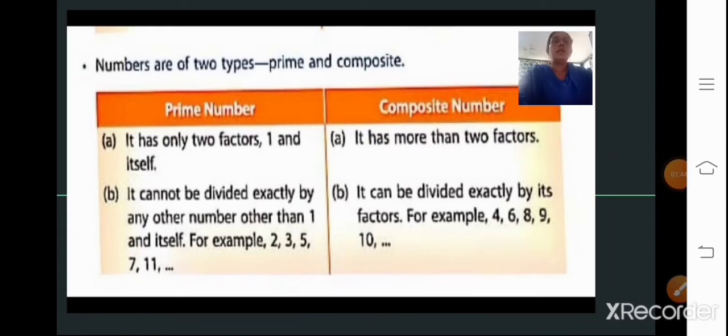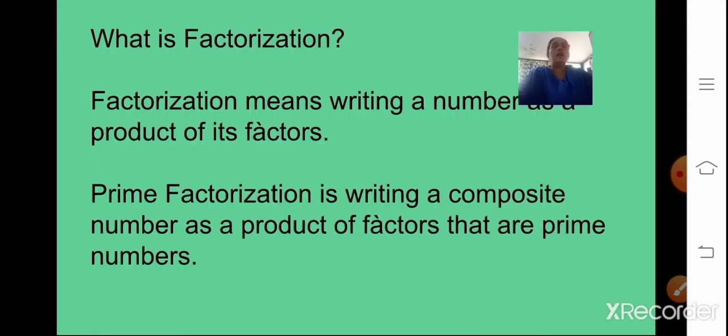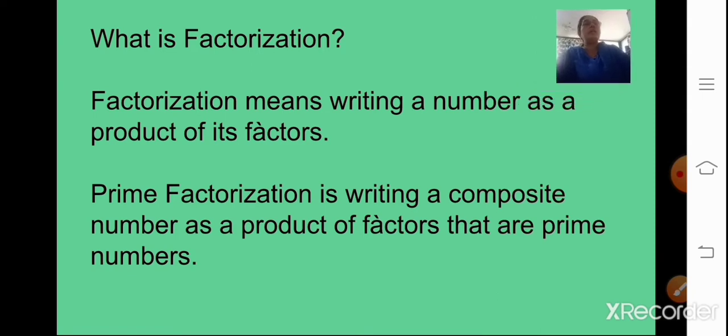Whereas composite numbers have more than two factors. Composite numbers can be divided exactly by their factors. For example, the number 4. It can be divided by 1, by the number itself, and it is also divisible by the number 2. So the numbers that can be divided by any number other than 1 and the number itself are called composite numbers. Now you have understood what prime numbers and composite numbers are.